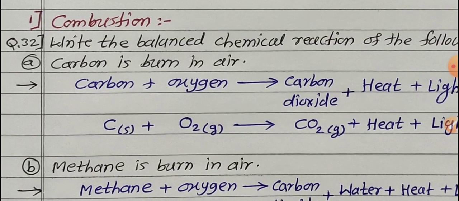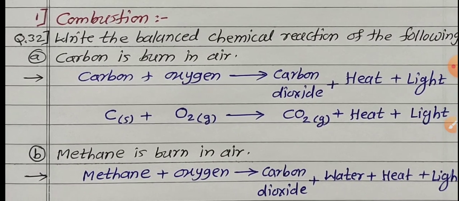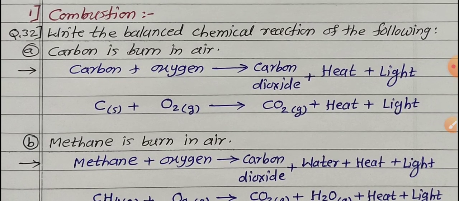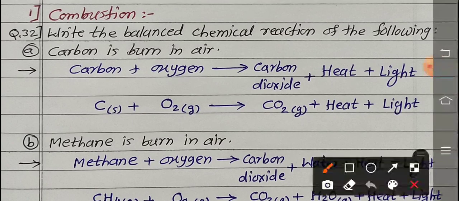Combustion reactions ask for 2 marks. Any one reaction asks for 2 marks. Write the balanced chemical reaction of the following. First one, carbon is burned in air. So for carbon, first of all we write two steps. First step is what? Word equation. And in the second step, what do we write? We substitute the correct formulas and balance the reaction.